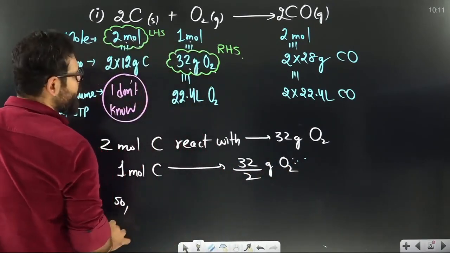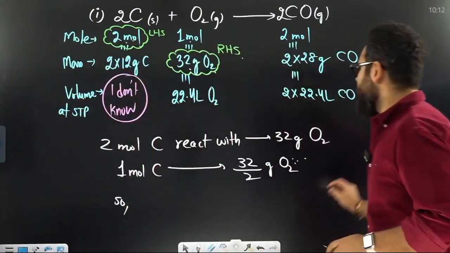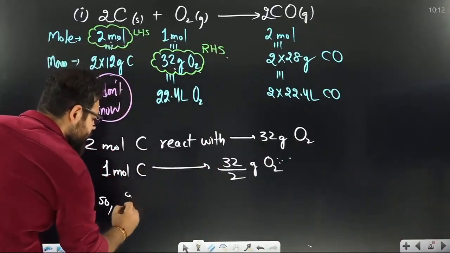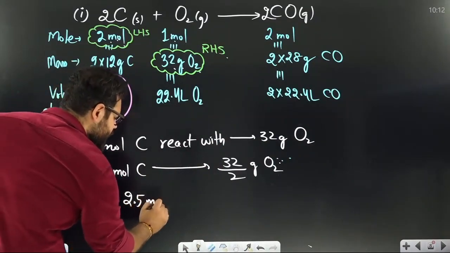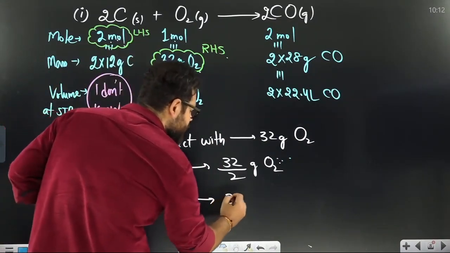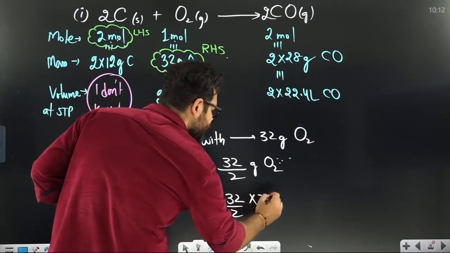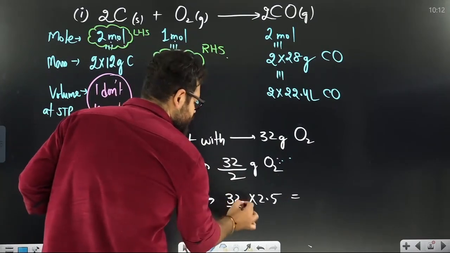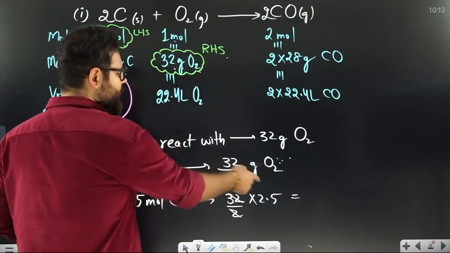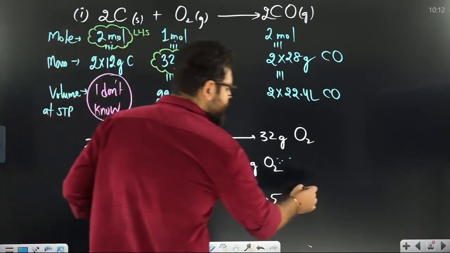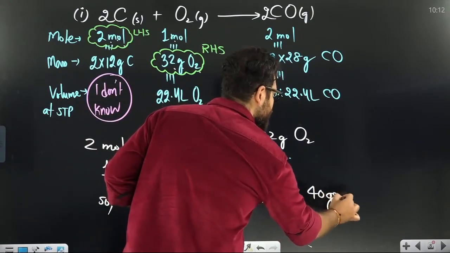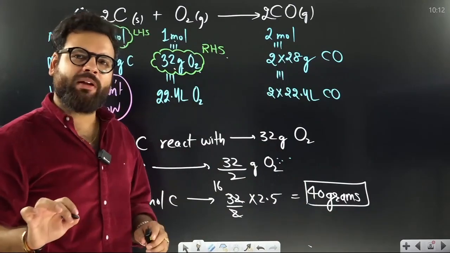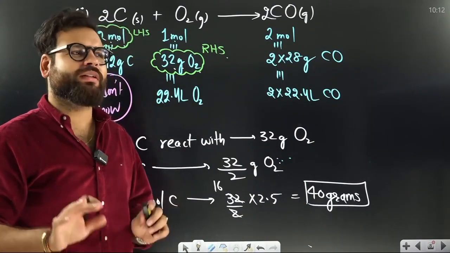So how many moles did I give you? I gave you 2.5 mole. So if 1 mole reacts with this much, then 2.5 mole carbon reacts with 32 by 2 into 2.5. This goes 16 times, 16 into 2.5, which will be 40 grams. That is the answer. Tell me, is it very simple, or is it the simplest?